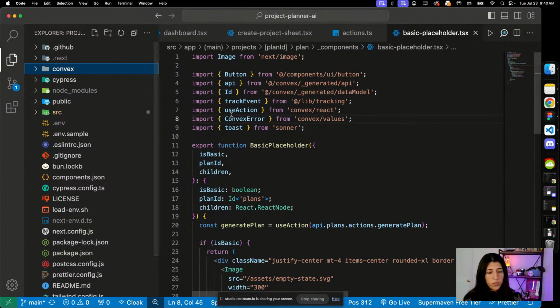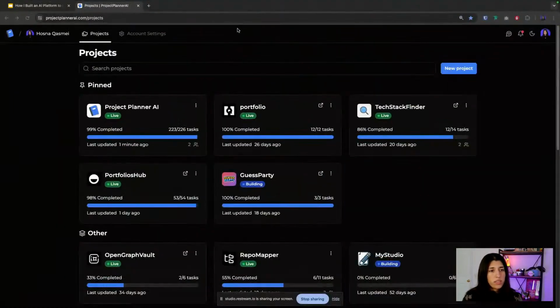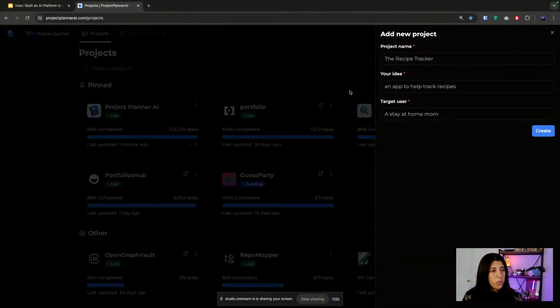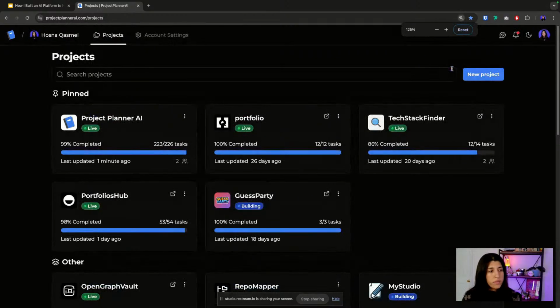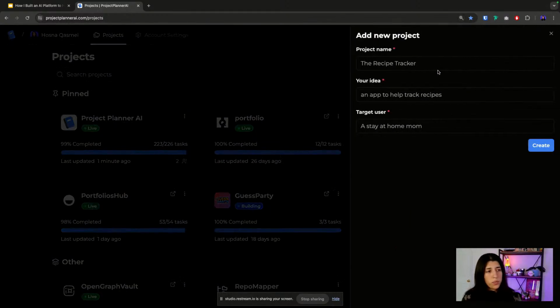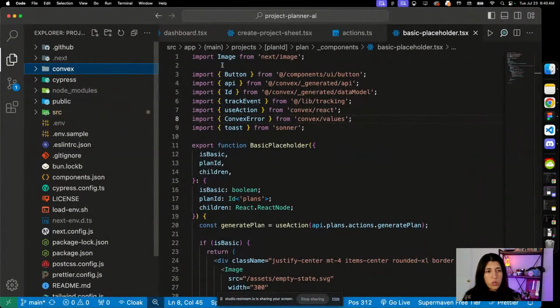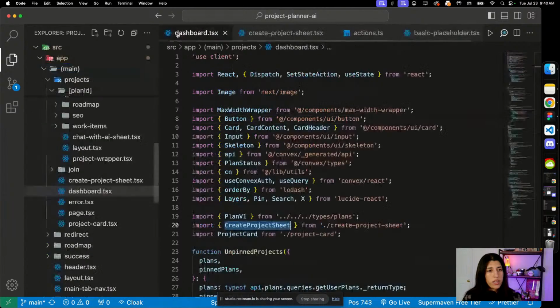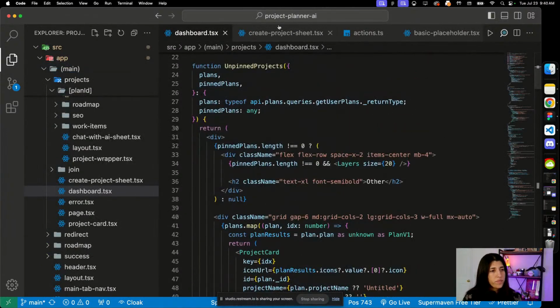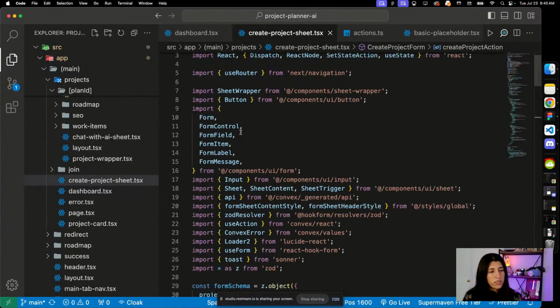So how it works, if I go back to here, let's say I want to create a new project, I have this new project button. And this new project button opens up this sheet. What this sheet is doing is, I have this create project sheet.